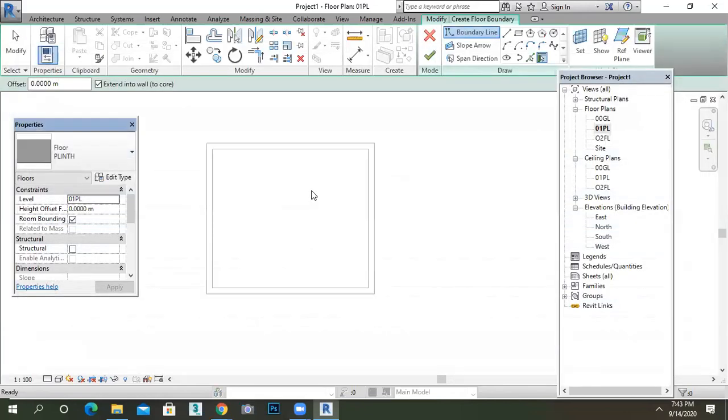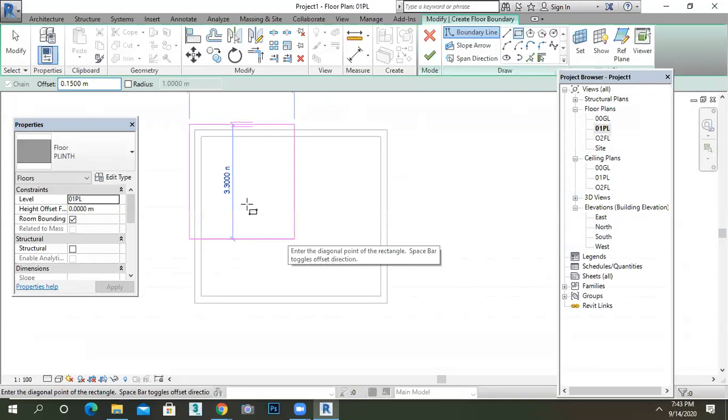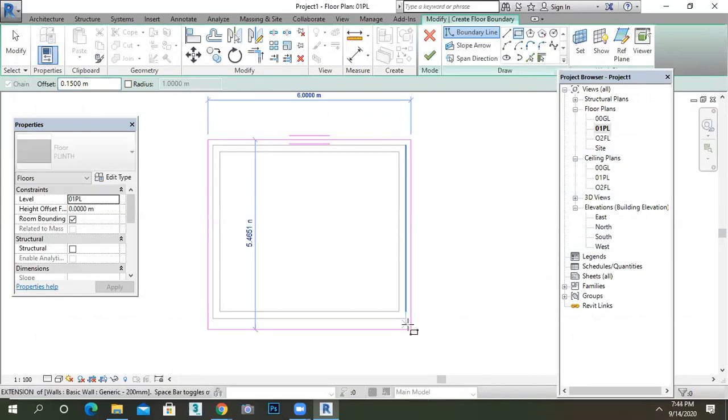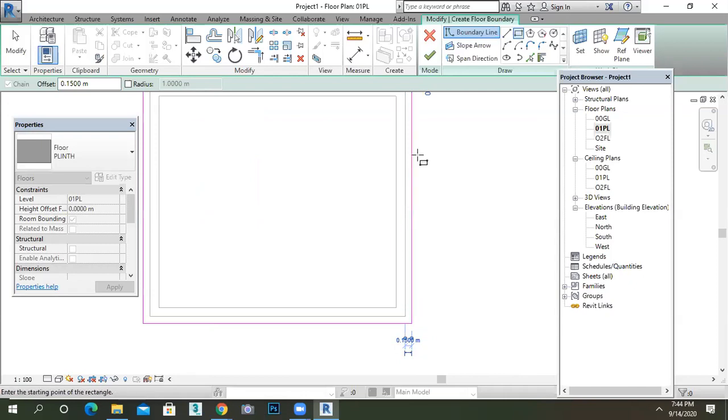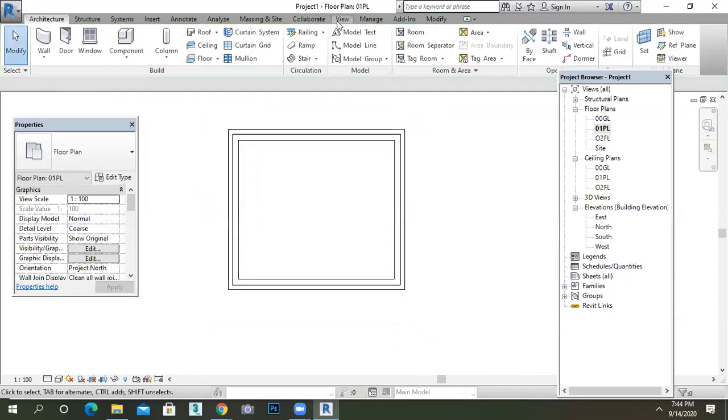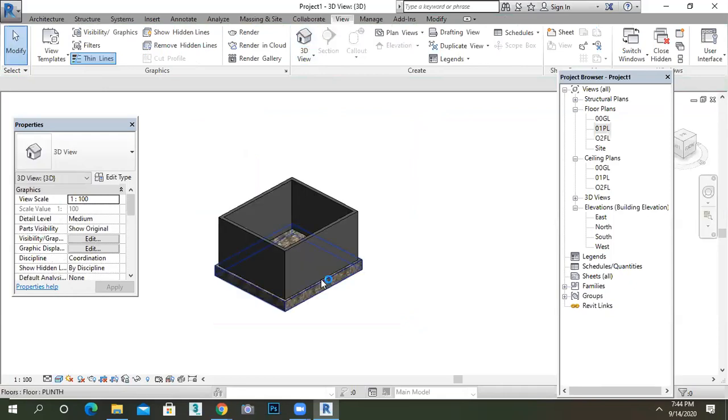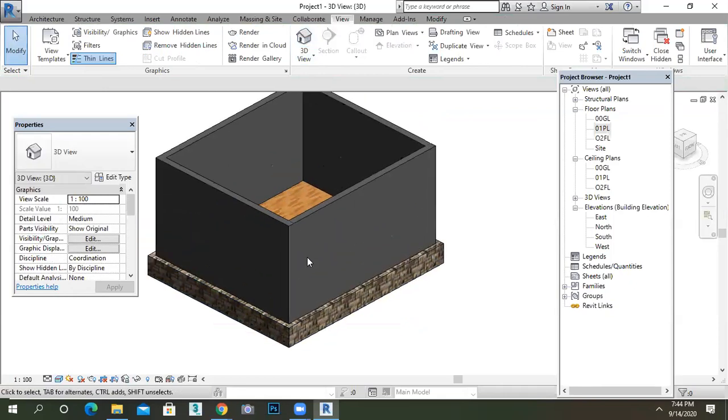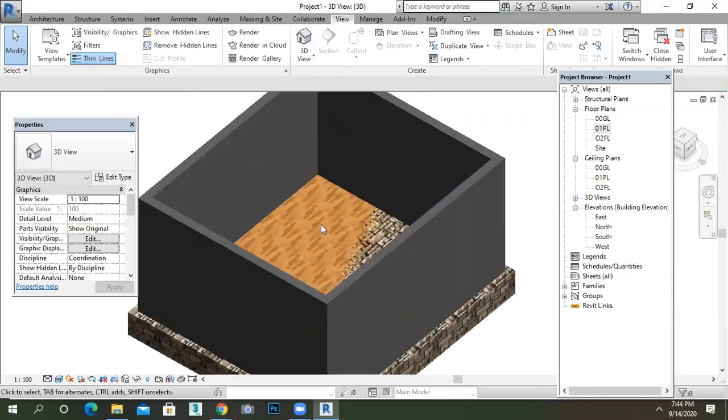Close it. So all we know that our plinth extended up to 0.15 meter, that is 6 inch outside the plan. Okay, so go to the rectangle. Because my plan is in a rectangular shape, I want to give an offset for that. How much is it? 0.15, and click here the end point. See, you will get a little offset, and click another point and just say close and go to the view and 3D. See, now my plinth and my floor have merged, right?